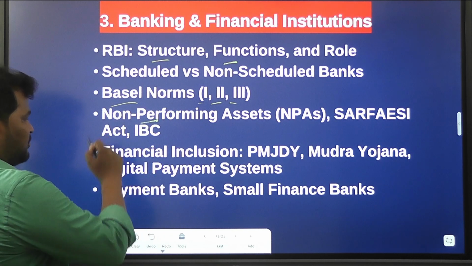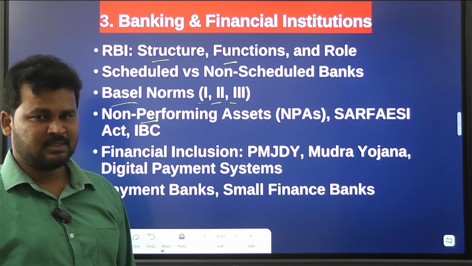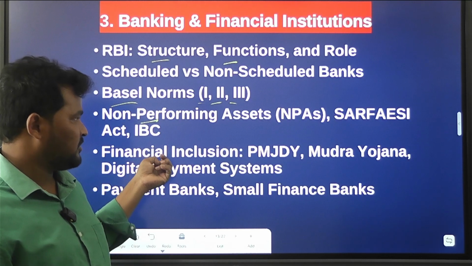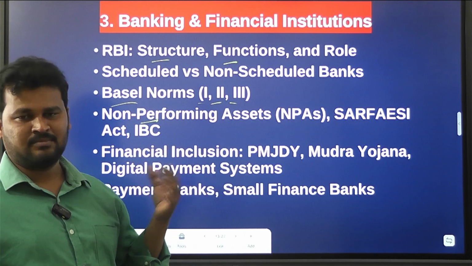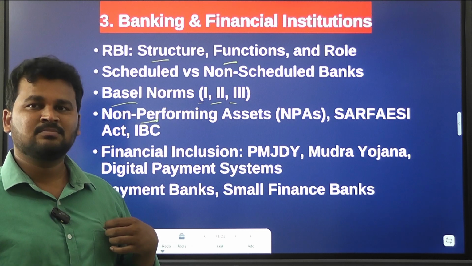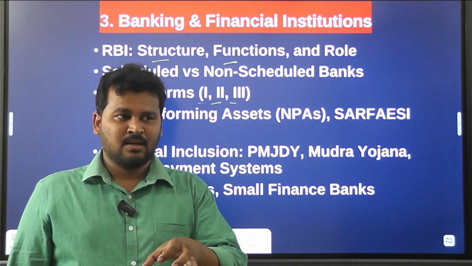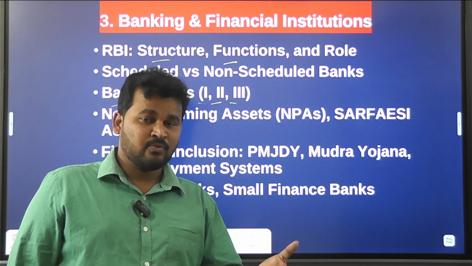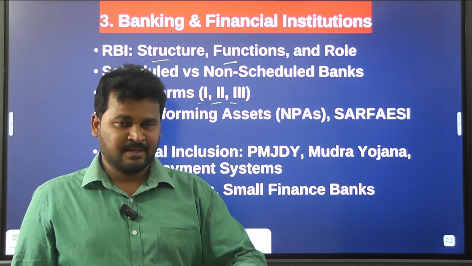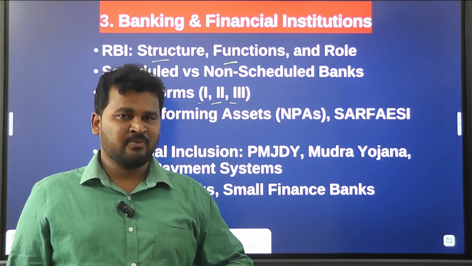And also you have to know the definition of non-performing assets. What does a non-performing asset mean? If any person is unwilling to pay a loan for a period of 90 days, then his asset can be treated as a non-performing asset.